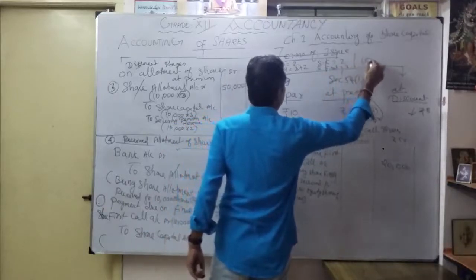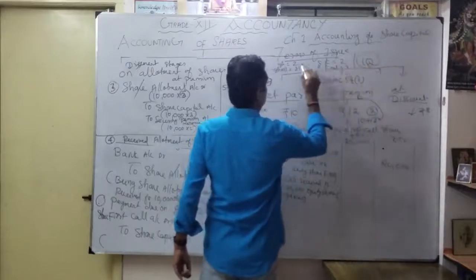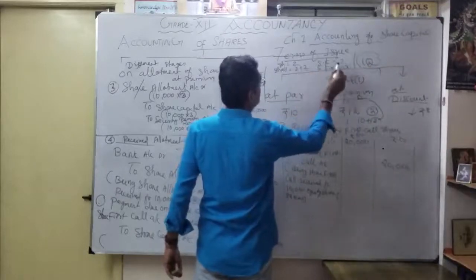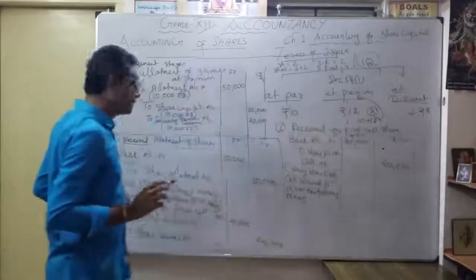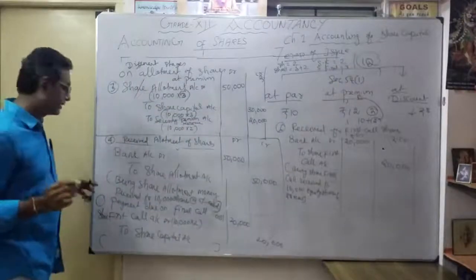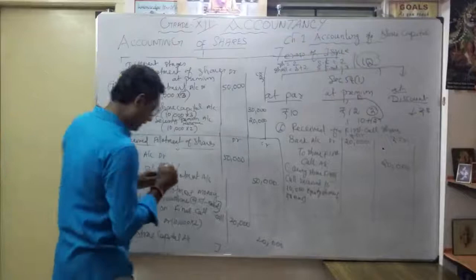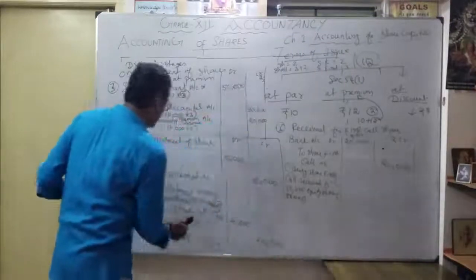Totally 12 rupees. So 2 plus 5, 7, 9, 12 rupees. Now the final call. Here I will just change the entry to payment due on final call.